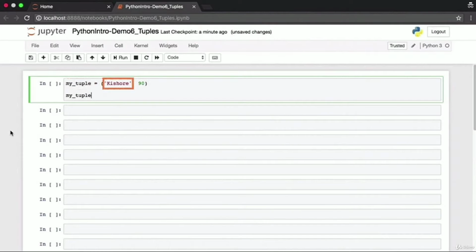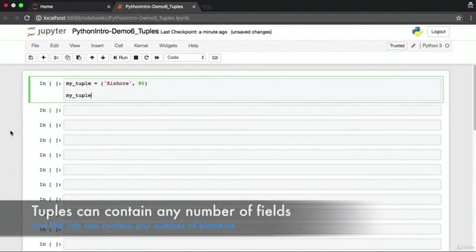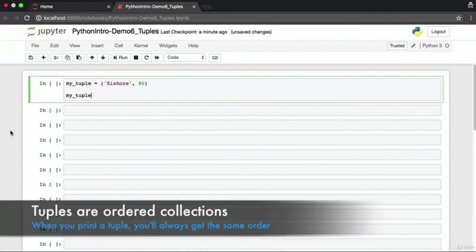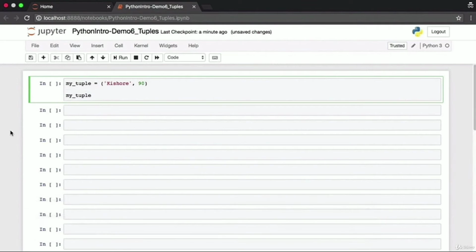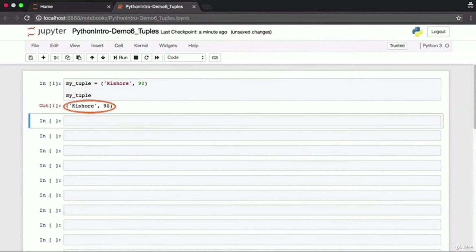The first field contains a name, that is Kishore. The second field contains a score or a number, that is 90. Just like a list can contain any number of elements, a tuple can contain any number of fields. One other thing that makes tuples very similar to lists is the fact that they are also ordered collections. When you print out a tuple or when you iterate over the individual fields in a tuple, they're always returned in the same order. Just like we use the square brackets to define lists, we use the round brackets to define tuples.